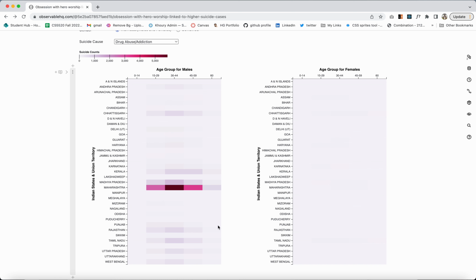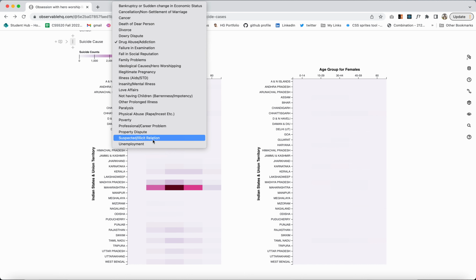Meanwhile, if you see the other states of India, in some states like Rajasthan, Tamil Nadu, West Bengal, Chhattisgarh, there are a few cases, but they are not as many as they are in Maharashtra. So this is a huge amount of cases as compared to other states in India.